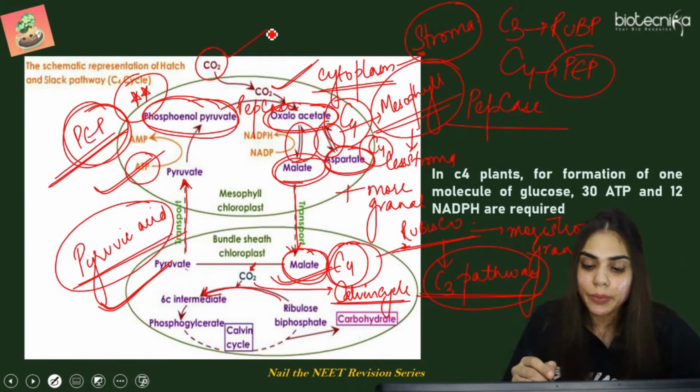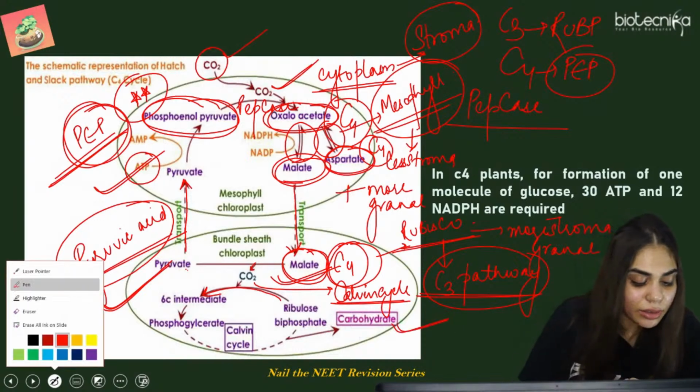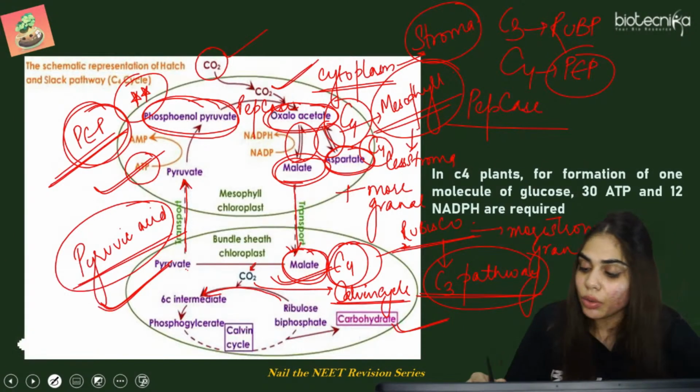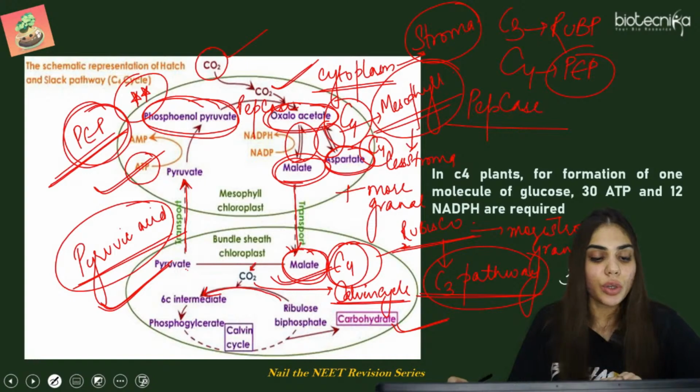Now you can see C3 cycle utilized हो रहा है, and in C3 cycle we already know 3 ATP are utilized and 2 NADPH. And here also you can see ATP is utilized.